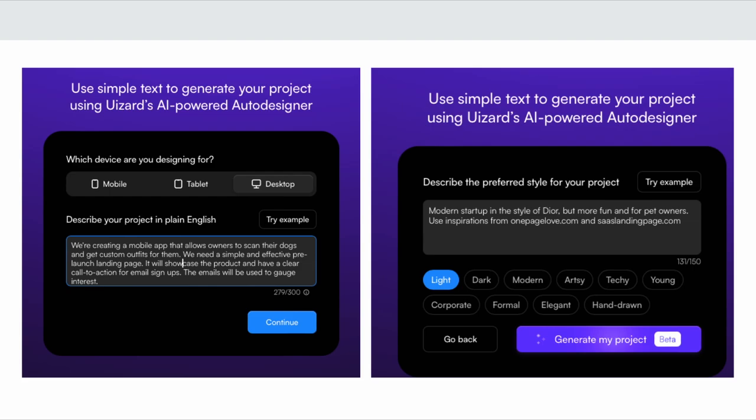Cool. So up next was the UI task. For this one, I relied on UiZard to get me the UI, and I figured it would follow the best practices, so I was very curious to look into that. So I let the app know that I need a landing page to collect email addresses in order to gauge interest, and I further explained that I wanted it styled like Dior, but to be more fun and inspired by onepagelove.com and saaslandingpage.com. I wanted to see if it could do the external link type stuff and how well it could do that. Turned out, really couldn't tell. Probably didn't integrate that information that well, to be honest.